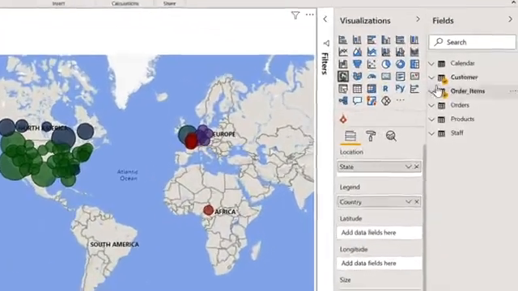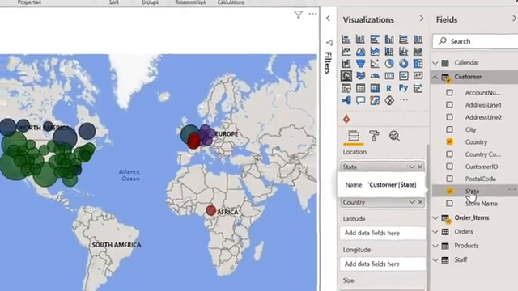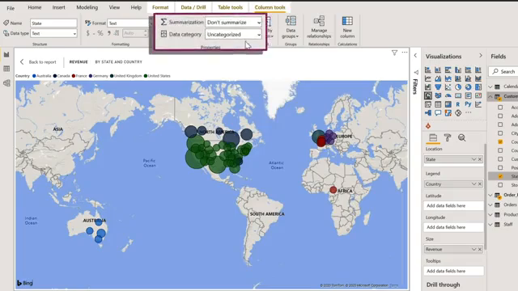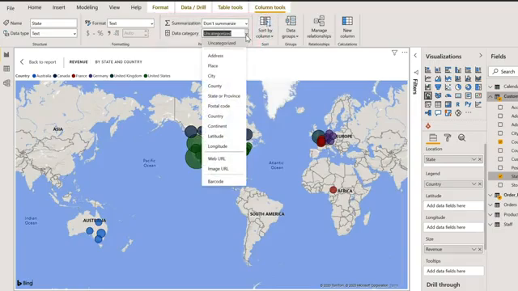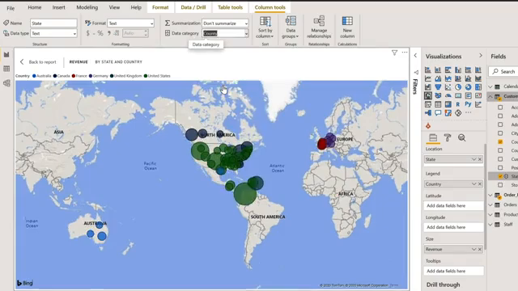So we're going to come to our customer table on the right-hand side, and we're going to select the state field. When you do, it opens up your column tools panel, and you'll see the state at the moment is uncategorized. I'm going to click the drop down, and I'm going to categorize it as county. And when I select it, you'll see it has fixed the problem with France, but we seem to have created more of a problem in the Americas. So with our data, it hasn't worked perfectly. Another option is to remove the ambiguity by creating a calculated column that has country and state in it. And that's what we're going to do next.